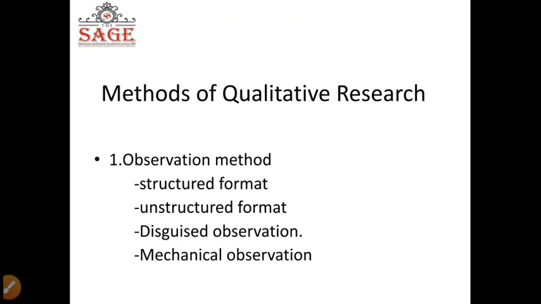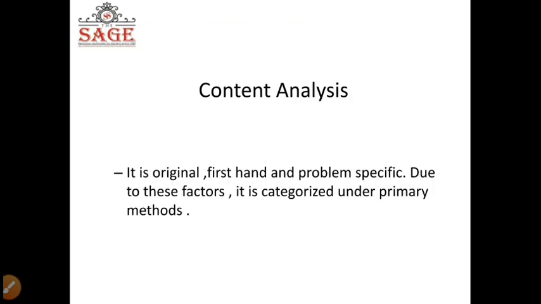Unstructured format, you are just observing it and you're putting it in your mind. You have a sharp mind, and you keep storing everything into your mind, and the moment your subject is away from you, you start noting down your points. That is unstructured format. Disguised observation, as the word suggests, you just go and meet other people. You are meeting your subject without explaining to them that I am observing you. So that is disguised observation. And mechanical observation is simple. There are many psychological tests which can conduct mechanical observations.